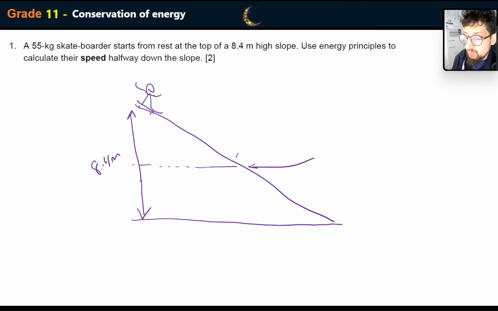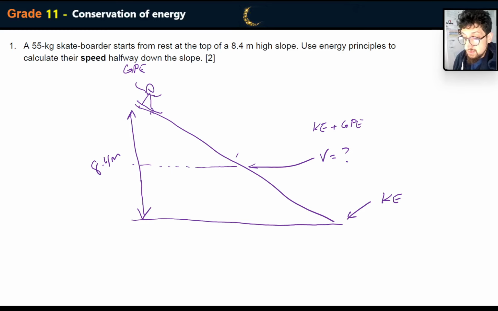Now, at the halfway point, what's going to be the speed? Well, let's first of all consider the energy. The energy at this point is all GPE. The energy at this point is all KE. At the halfway point, the energy is going to be KE and GPE, of course, in equal amounts. They should be halves. So what I'm going to do is calculate using GPE. I've got the height. I'm just going to calculate half the height, and then I can find out what KE is because it's exactly the same.